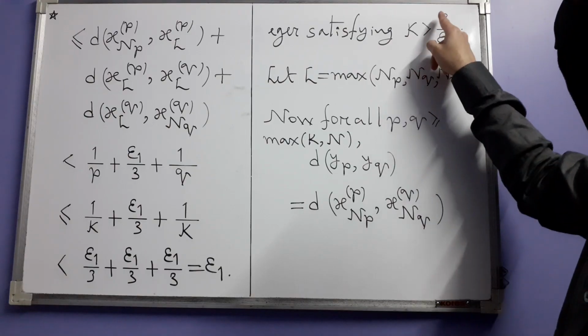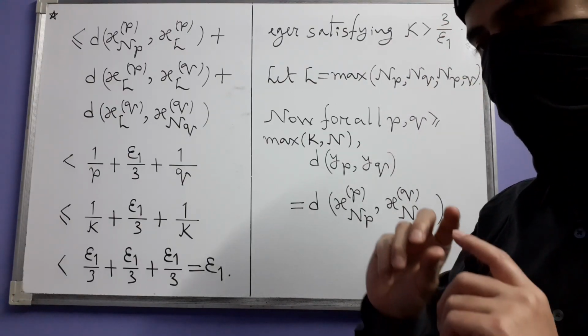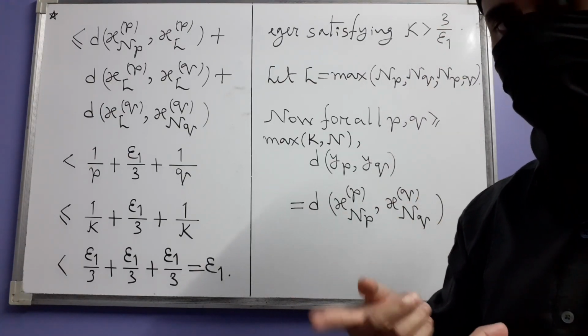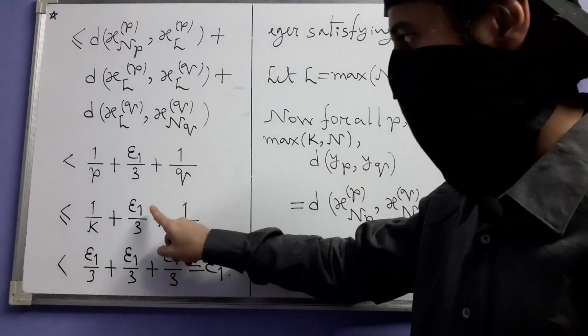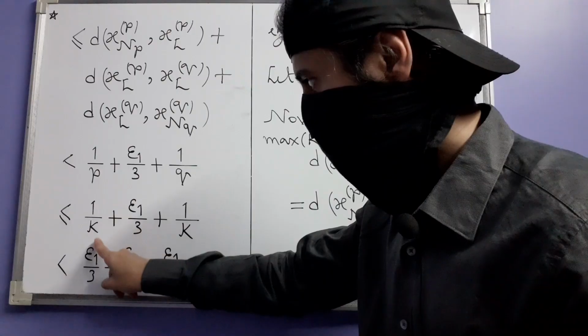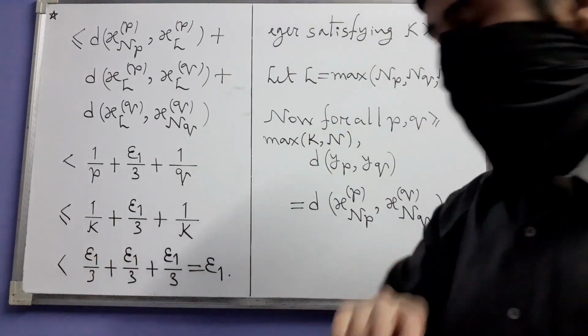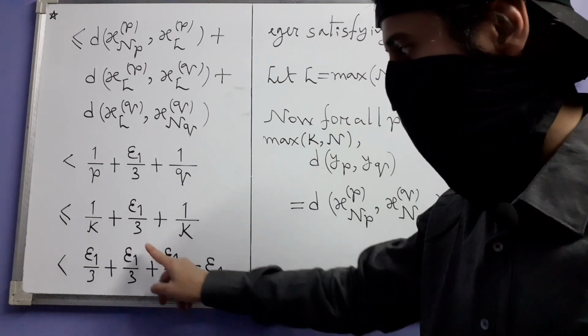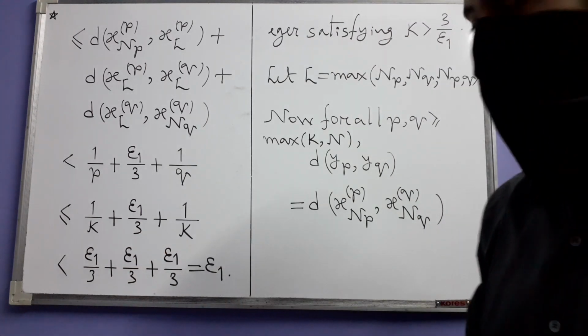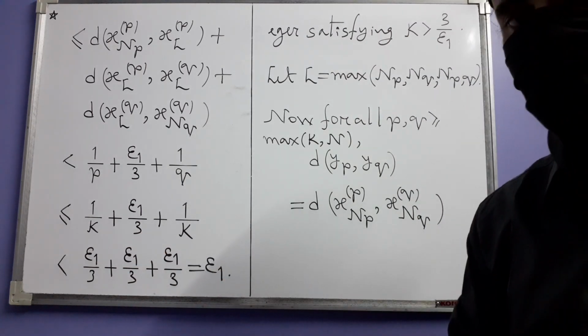K is greater than 3 divided by epsilon 1 if you take reciprocal on both sides because these are both positive. So you will get the fact that 1 divided by K is less than epsilon 1 divided by 3. Now adding these 3 epsilon 1 over 3's, you get epsilon 1.